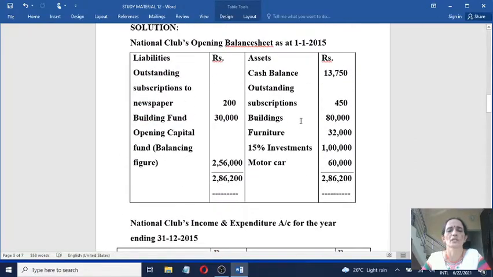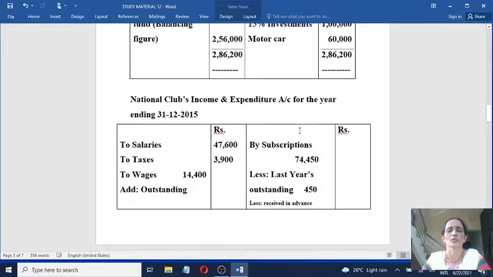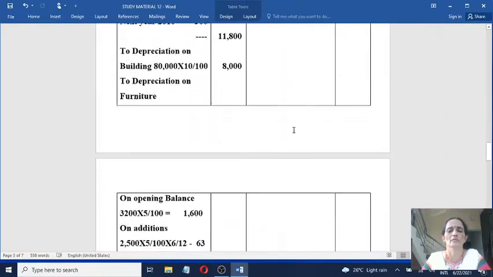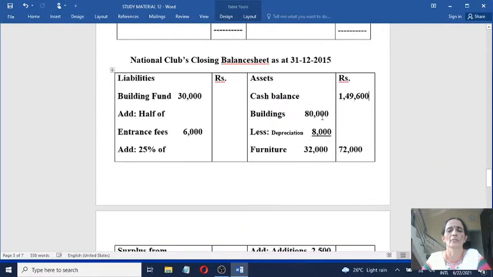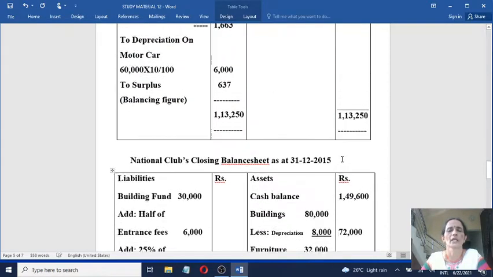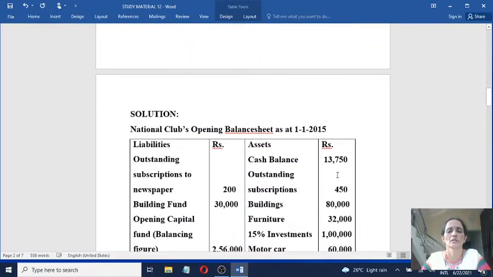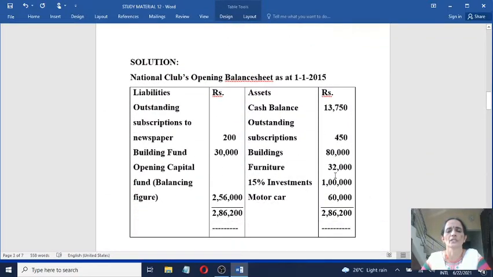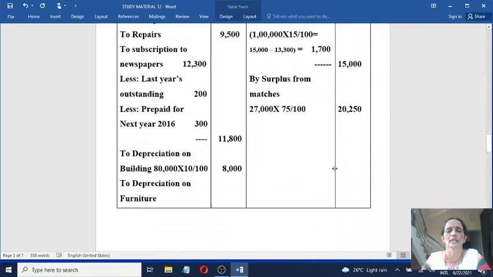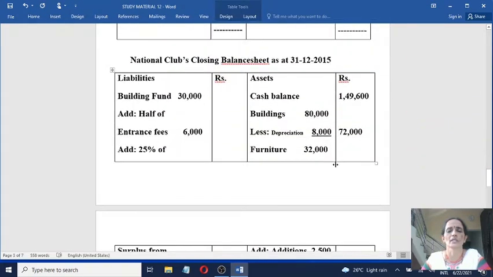Next item you see, buildings 80,000 less depreciation. So record it, building 80,000 less depreciation 8,000. So to the outer column 72,000. Next, opening balance sheet you see, furniture 32,000. Write it on the asset side.